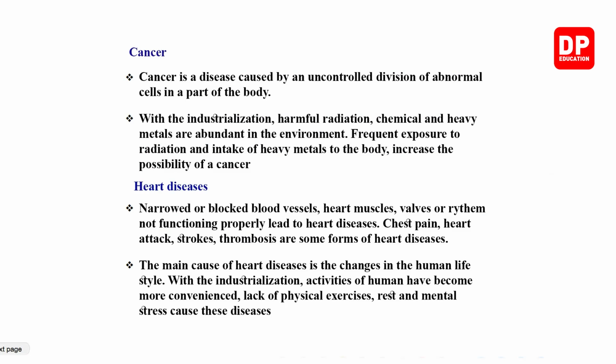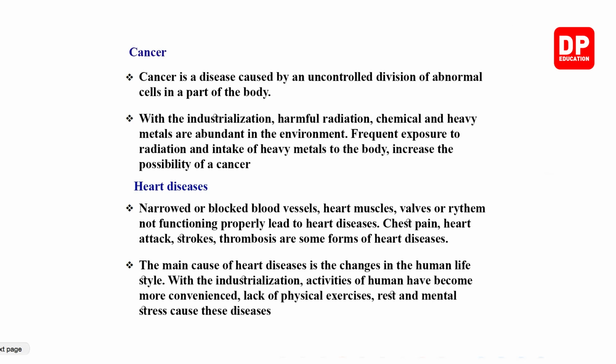Then, my dear children, the next one, cancer. Cancer is a disease caused by uncontrolled division of abnormal cells in a part of the body. With the industrialization, harmful radiation, chemicals and heavy metals are abundant in the environment.